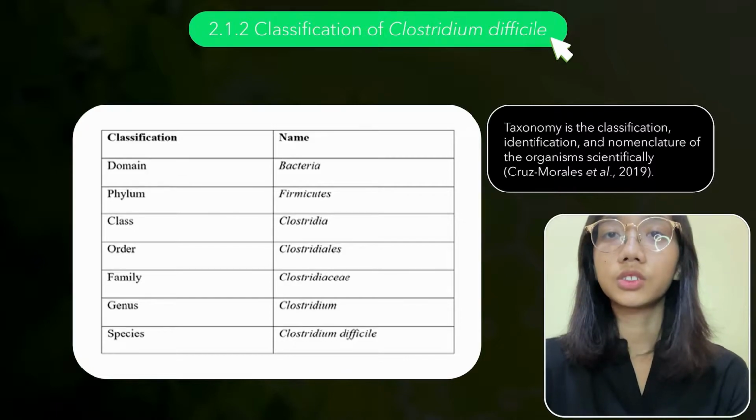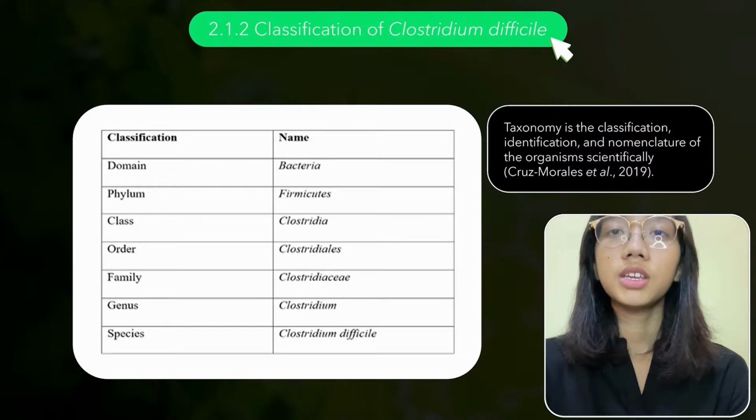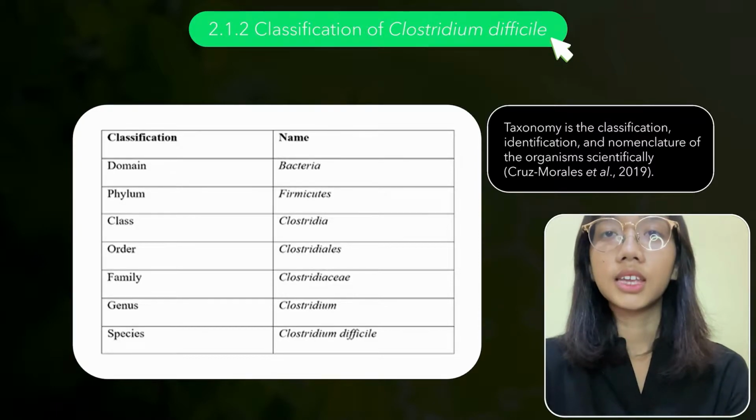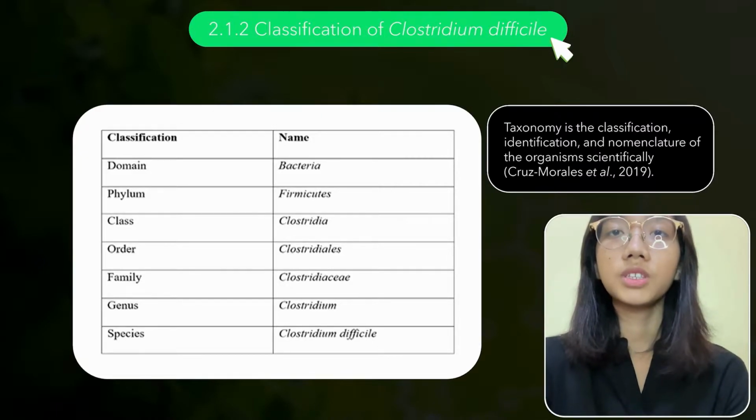The order is Clostridiales. This is a group of organisms that might be gram-positive or gram-negative, and it can be pathogenic and included in free-living organisms. The family is Clostridiaceae. Clostridiaceae is a family of anaerobic and gram-positive bacteria that are usually characterized by the formation of spores and contain mesodiaminopimelic acid in peptidoglycans.